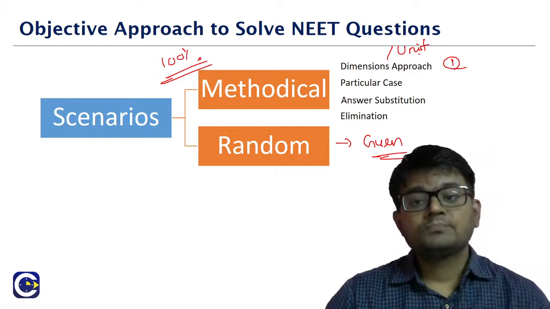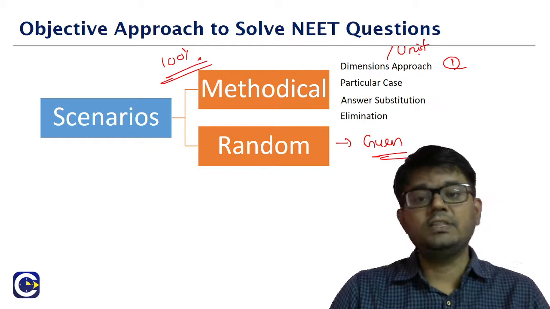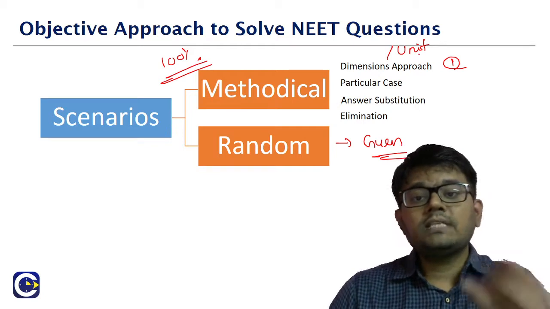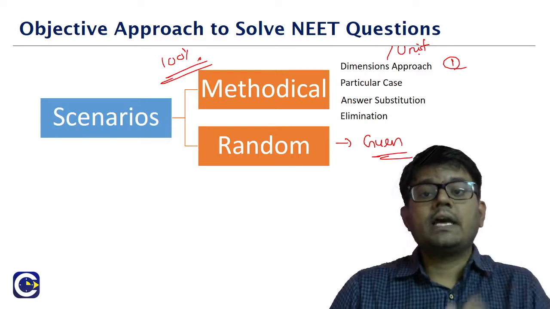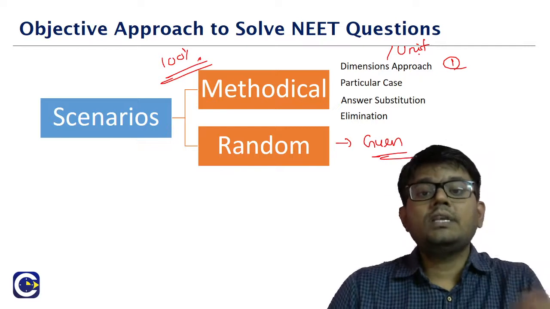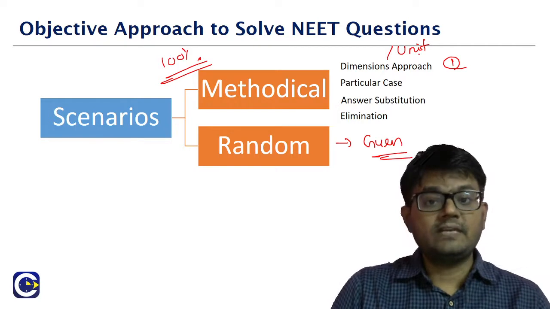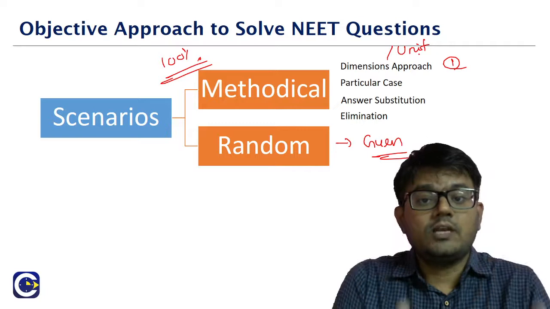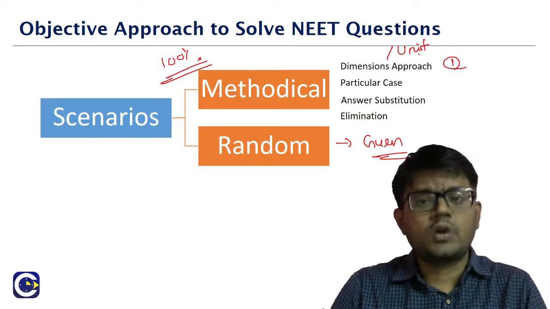Generally, in a question where they're asking us to find an answer by giving us 4 options, which is what we'll have in the NEET examination, if only one of these answers matches the dimensions of the physical quantity they are looking for, say they are asking us to find the speed, if only one of these answers is able to match the dimensions, or rather the units, of speed, then we will be able to point that out as the right answer. So even without knowing the real approach to solve the question, we will be able to arrive at the final answer. We'll see some interesting question models in that.